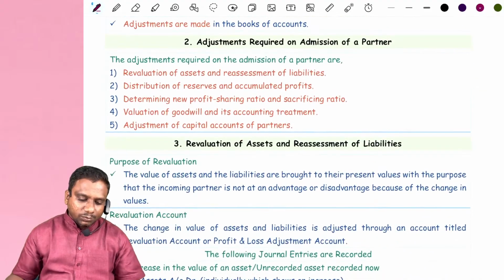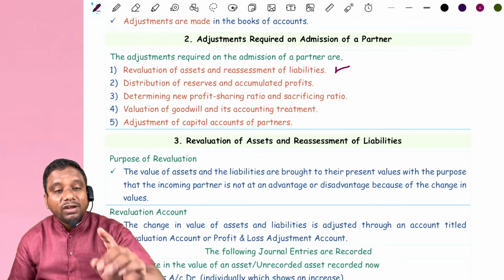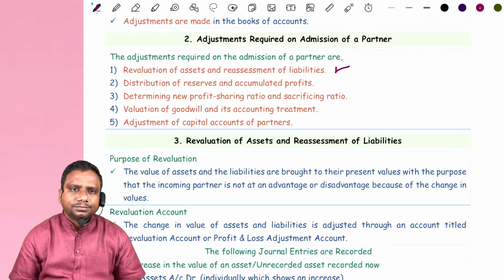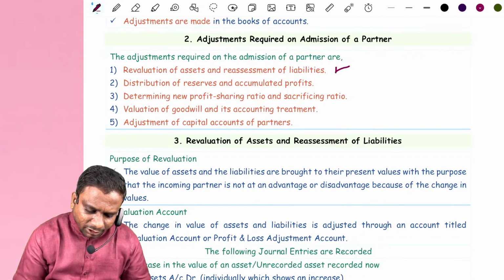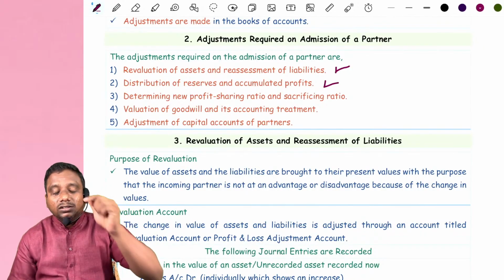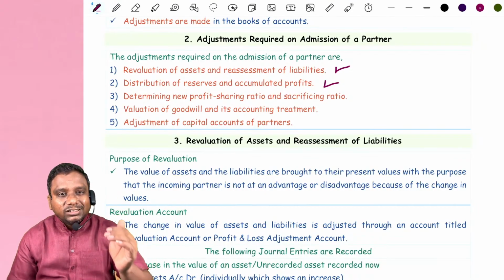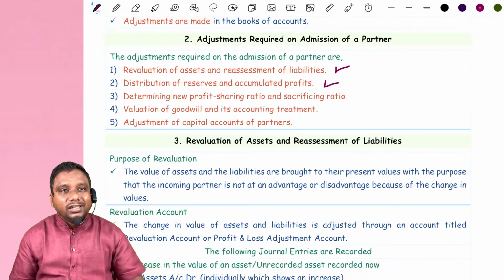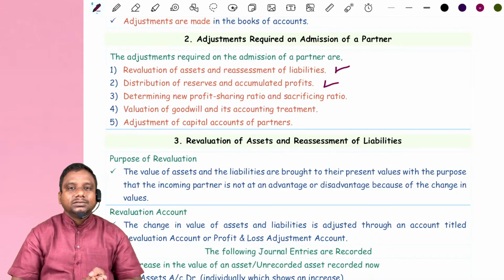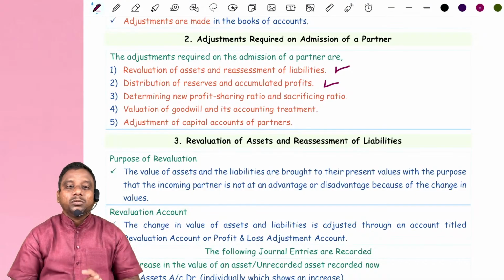Look at what those adjustments are. First one, revaluation of assets and reassessment of liabilities. If you do revaluation of assets and reassessment of liabilities, 50% of the problem is completed. Next up, distribution of reserves and accumulated profits. The balance sheet contains undistributed profits and reserves. These undistributed profits were not distributed earlier. Now, when a new partner is admitted, he is also eligible to share out of this undistributed profit.